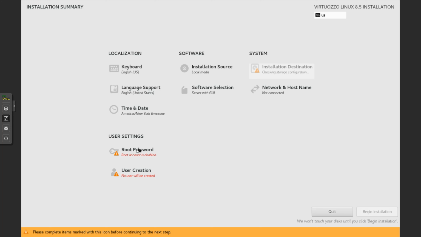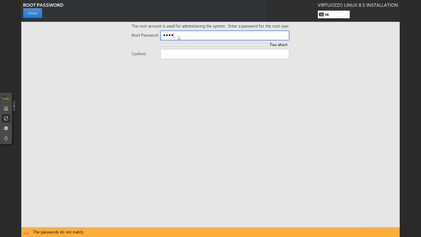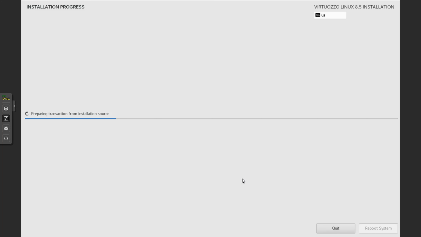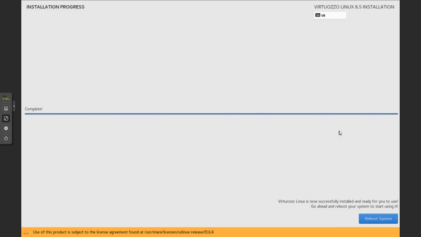After that, you need to set the root password. After that, you will see Begin Installation written below. Click there to start the installation. In this case, copying the entire file and installation will require a lot of time, so I am fast forwarding these places. So far, all our installation work is completed. Now we click on Reboot System. Our installation work will be completed.